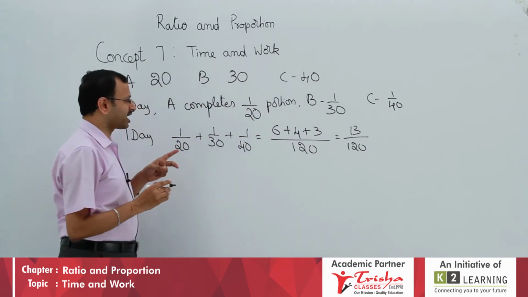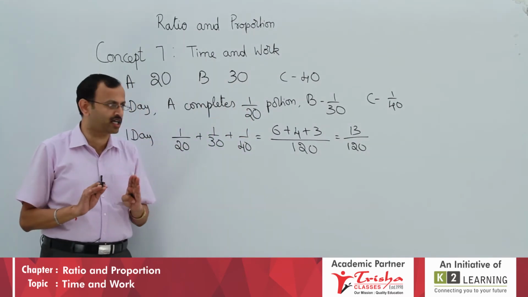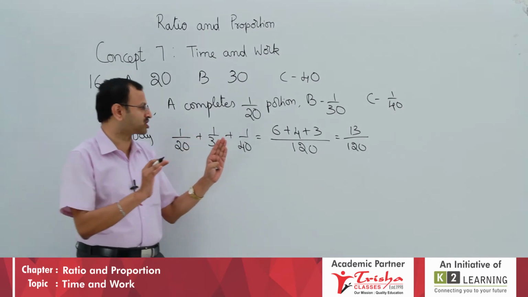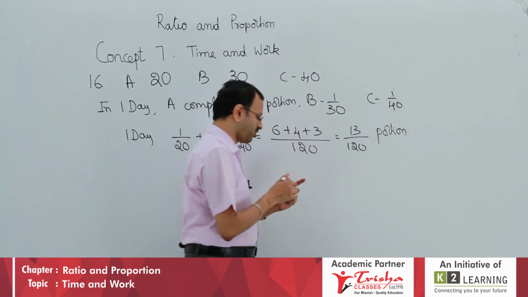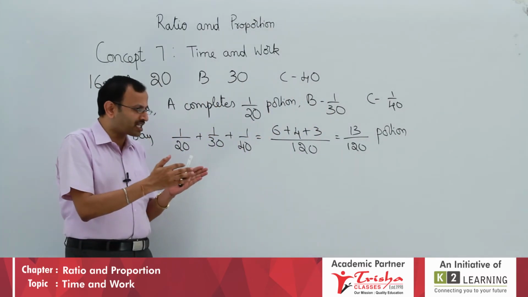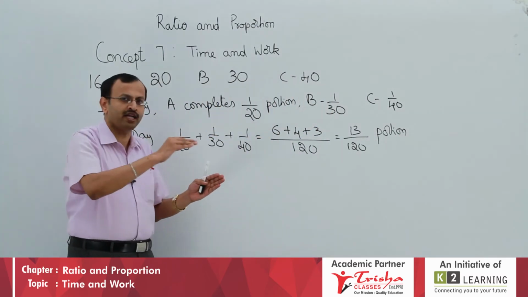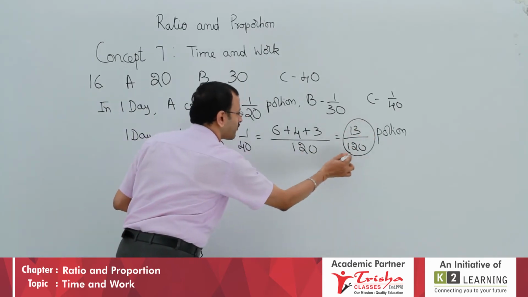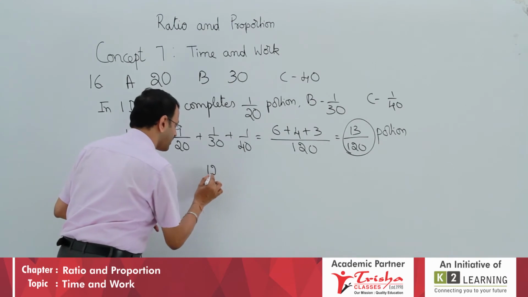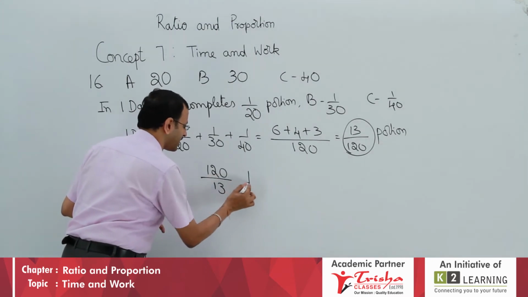Therefore, in one day all three working together do 13 by 120 portion. Now I would like to know, if the three working together daily do 13 by 120, in how many days will it get over? So you just have to take the reciprocal of this, that is 120 by 13 days they take.